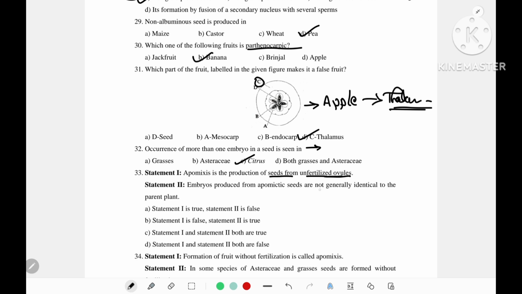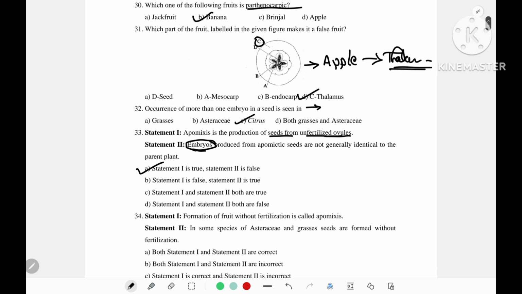Embryos produced from apomictic seeds are not genetically identical to the parent. Here, since the embryos develop without fertilization, they are genetically identical to the parents. If there is a fertilization, then they will be different from the parents, but there is no fertilization, so they will be similar to the parents. So statement 1 is true, but statement 2 is false.